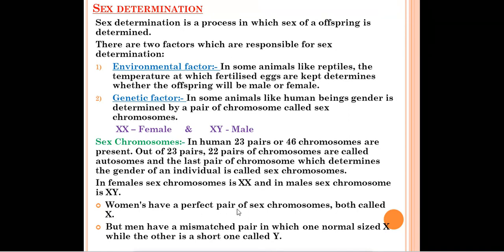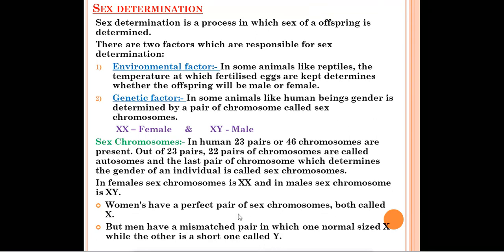Women have a perfect pair of sex chromosomes, both called X. Means both the sex chromosomes in females are the same, X and X, but in males it is different, that is X and Y. Men have a mismatched pair in which one is normal size X while the other is a short one, that is Y. Means X is normal size, but the Y chromosome which is present in men is shorter.